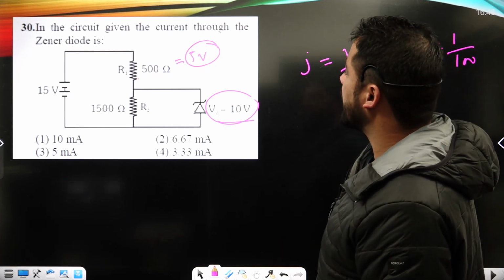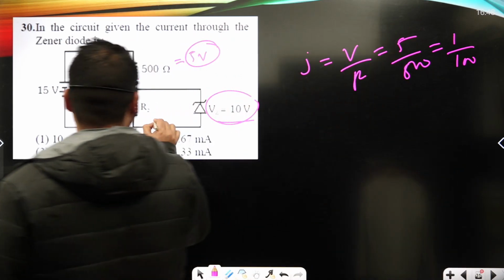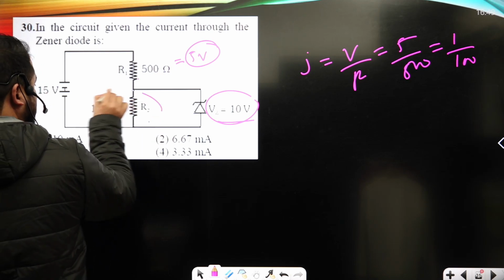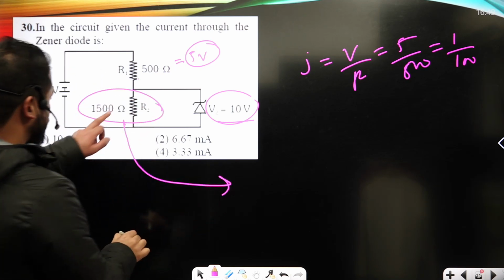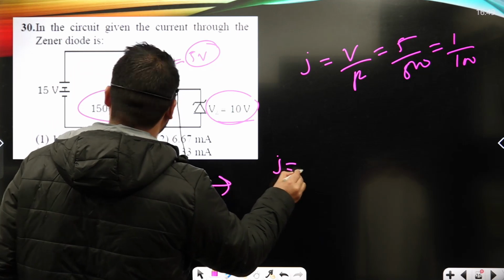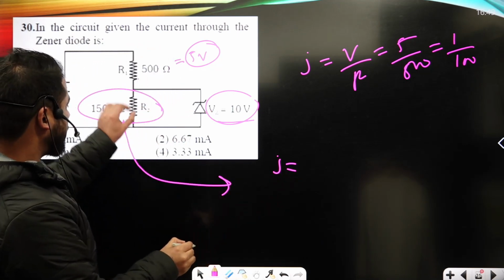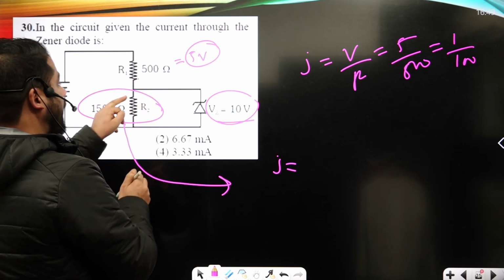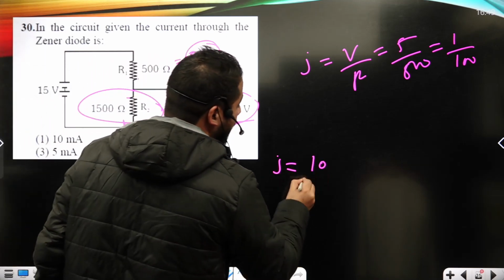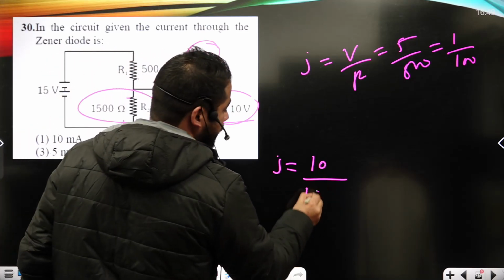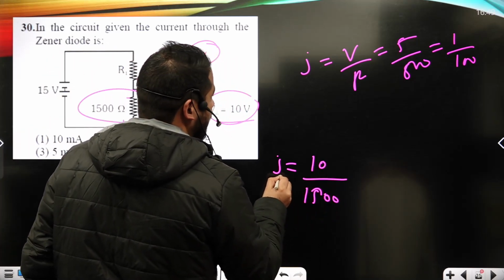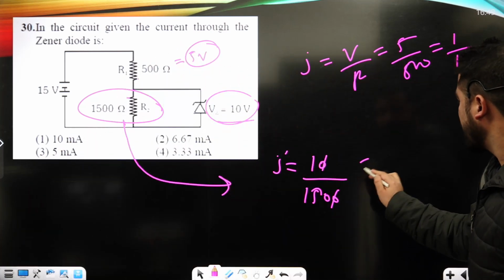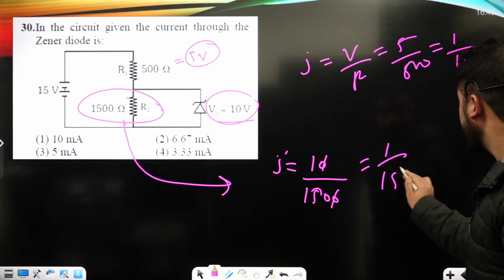Now, the current in the Zener diode. Let's compute the current through this other resistor. Because it is connected in parallel to the Zener diode, it will have the same potential, that's 10 upon 1500, okay? So I can say it is 1 by 150 current